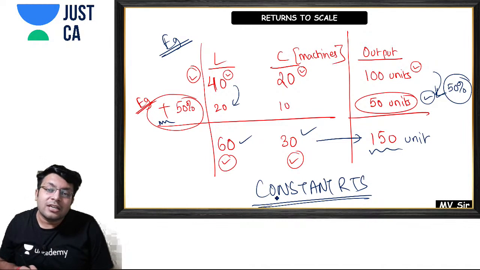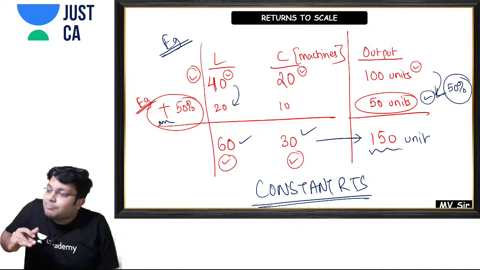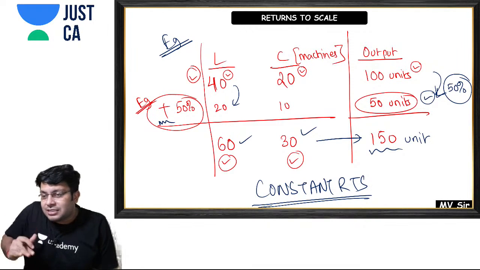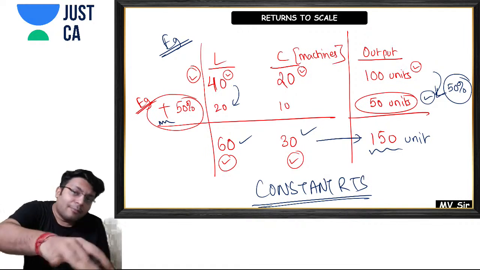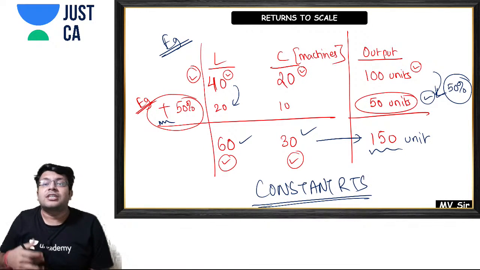So what is constant returns to scale? If I increase my inputs in some proportion and my output also increases in the same proportion, then that is called constant returns to scale.